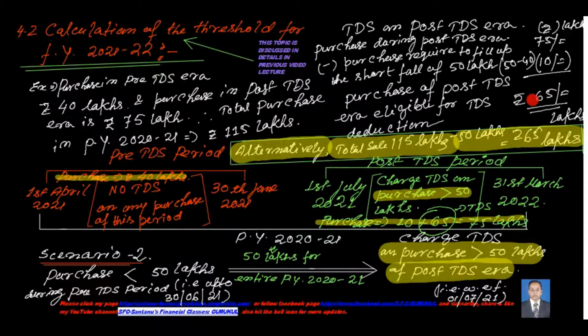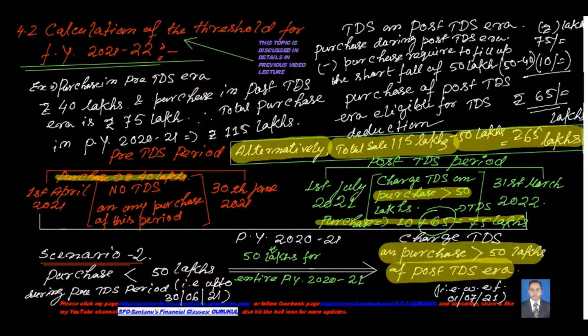So the remaining 65 lakhs of the purchase of the post-TDS era will be eligible for your TDS deduction. Or alternatively, in this case you can simply calculate the total purchase as 115 lakhs minus your threshold limit 50 lakhs. So 65 lakhs is your eligible purchase for your TDS deduction. So if scenario 2 is your case, that is, the purchase is less than 50 lakhs, in such a situation you can straight away apply this formula.